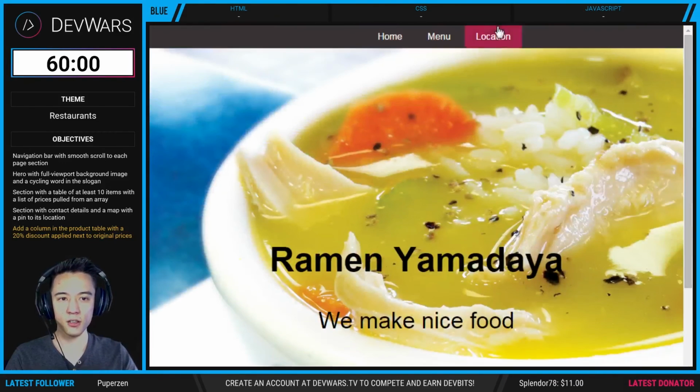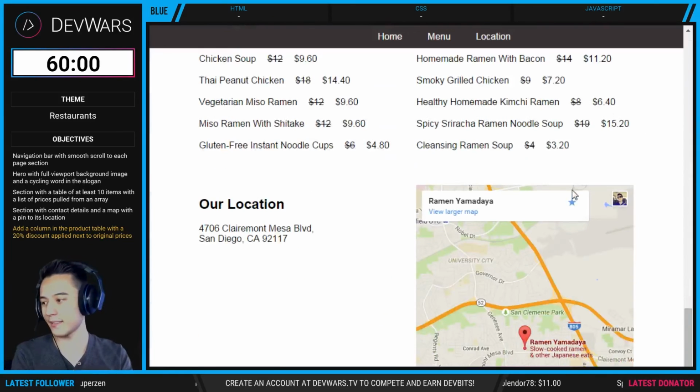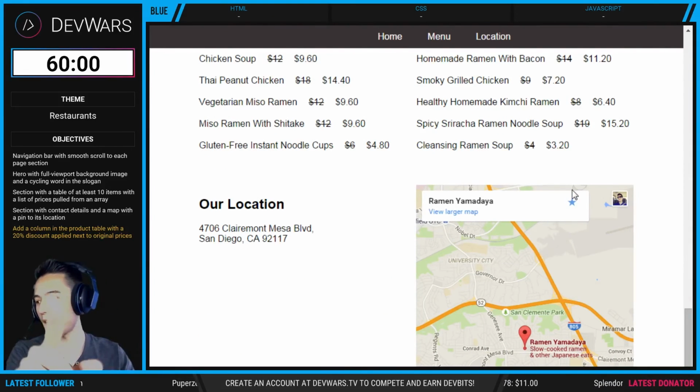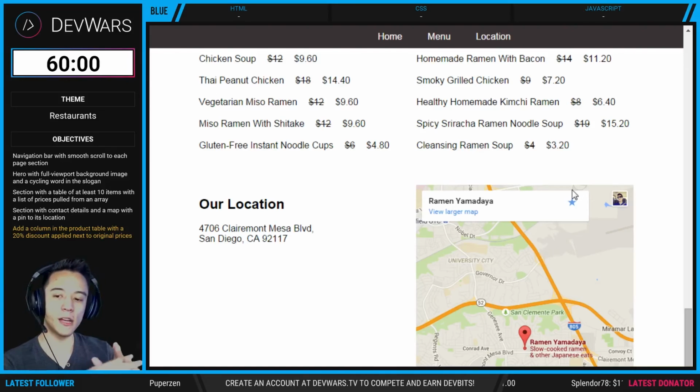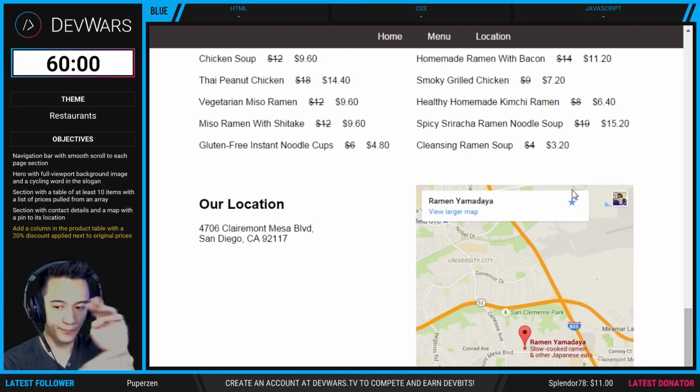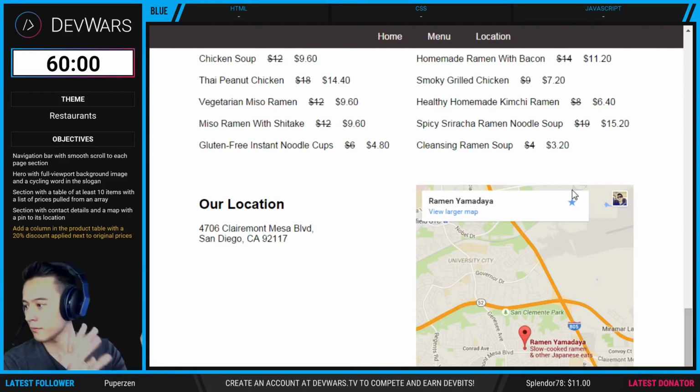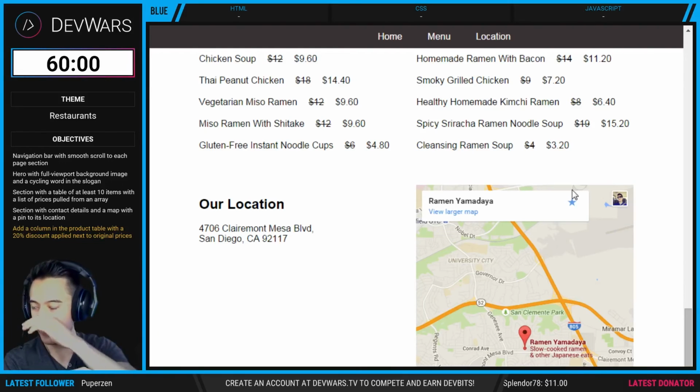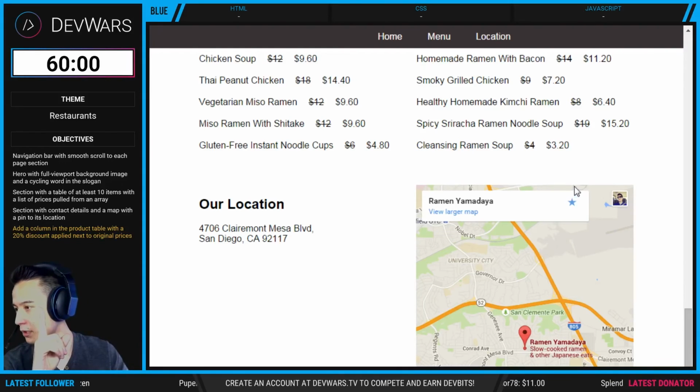Let's make sure the location works as well. Yes, cool. So they get a point for that. Moderators, if you're on that mod panel, please credit them for that. So first objective, blue team got it.